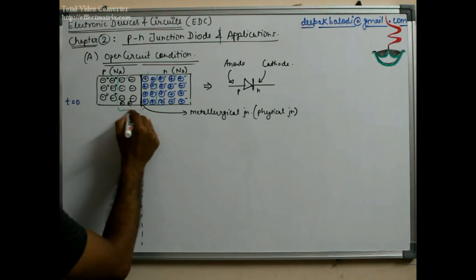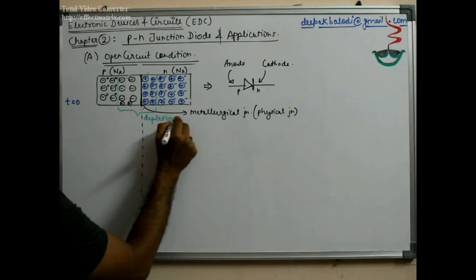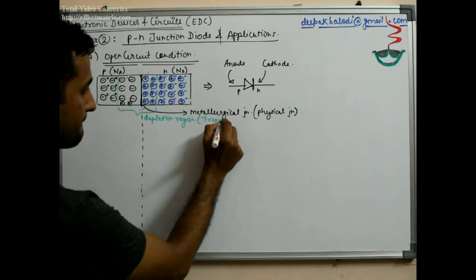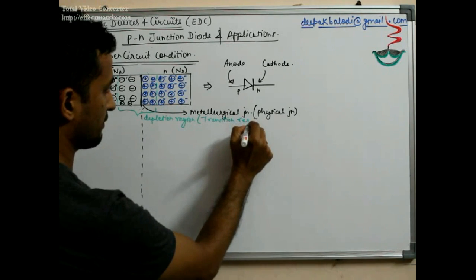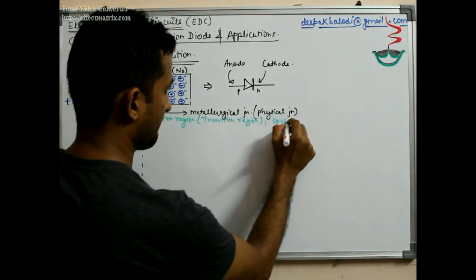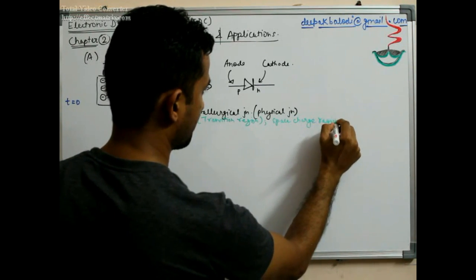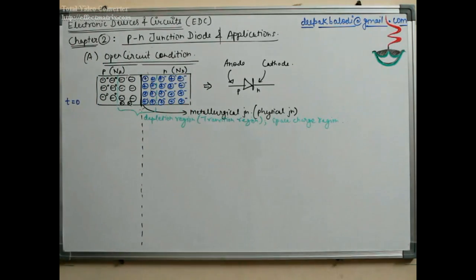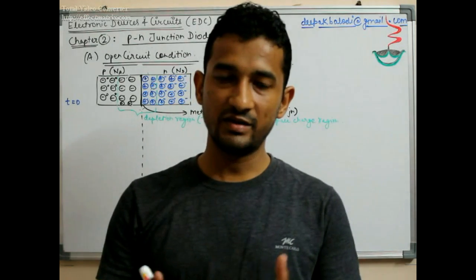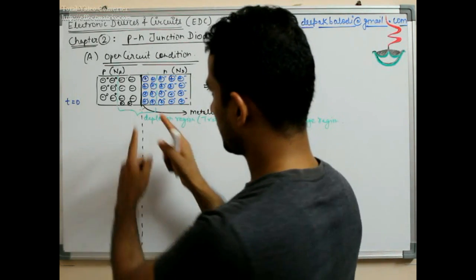So therefore this region is called the depletion region, or transition region, or space charge region. But please bear in mind that this depletion region is not the result of a discrete process. It does not happen suddenly. There is a continuous process.